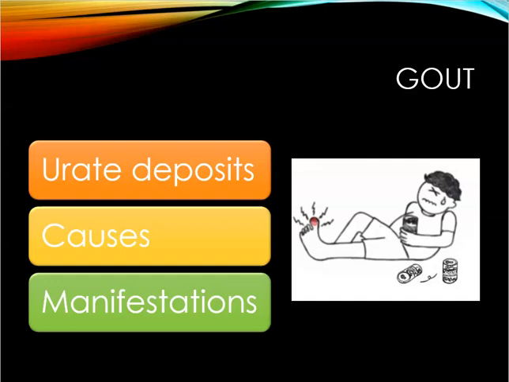And then lastly, there's tophaceous gout, which the way I remember it, it kind of sounds like toe, and a lot of times gout is in the toe, so tophaceous. That's going to be advanced gout, and that occurs when hyperuricemia is not treated. They'll have tophi, which is uric acid deposits. They're going to develop in the cartilage, tissue surrounding joints, and along tendons, fingers, and ankles. So the tophi can restrict joint movement and compress nerves and erode through the skin.